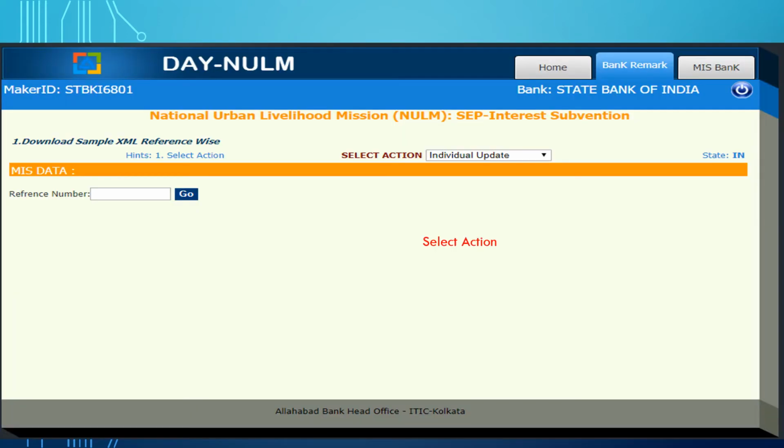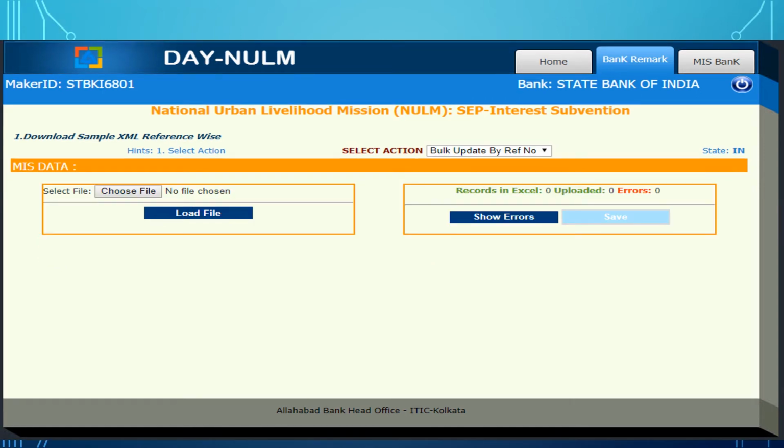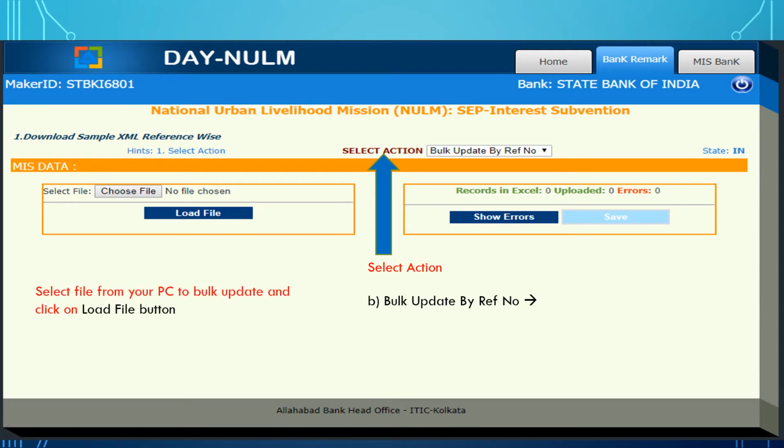Here you can update by selecting individual update, or you can do it by putting the reference number or by choosing the bulk update. Select action, bulk update by reference number. Select the file from your PC to bulk update. Click on load. Go to the home page.